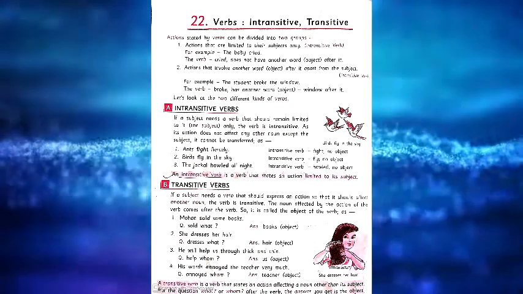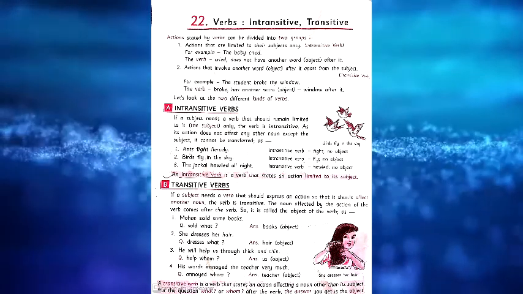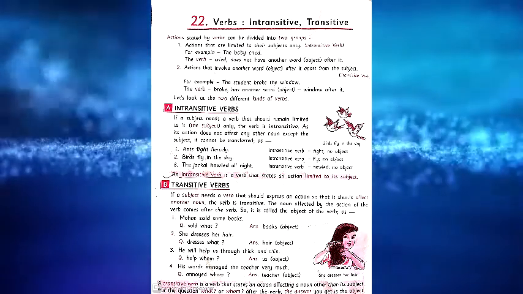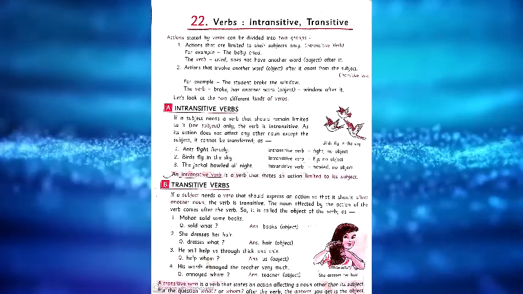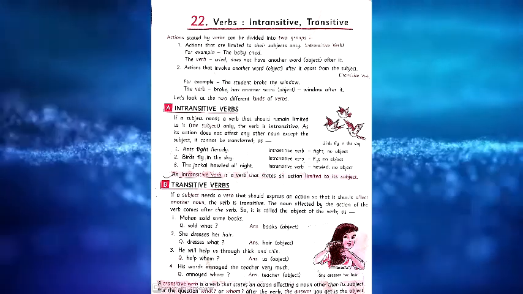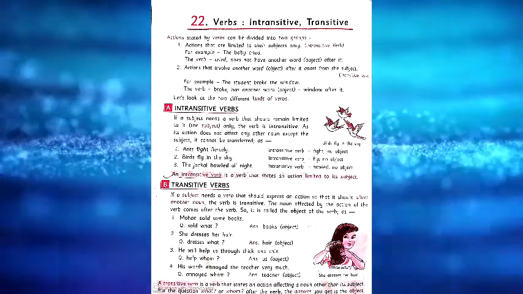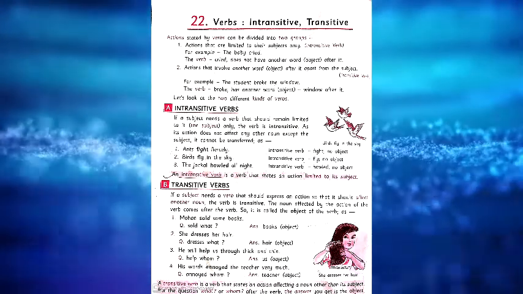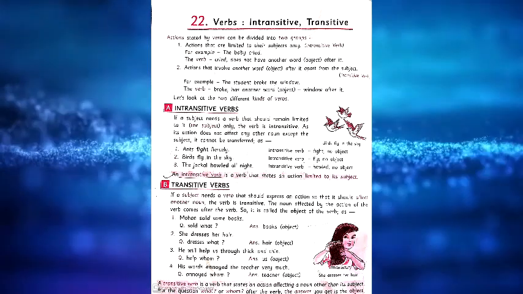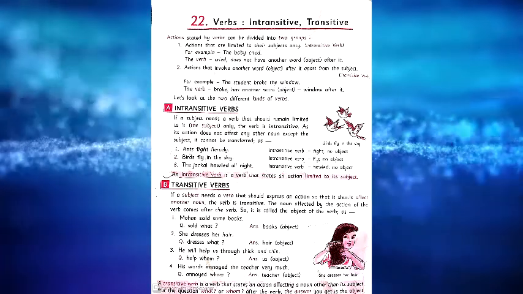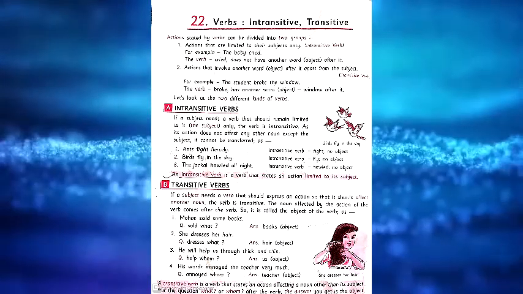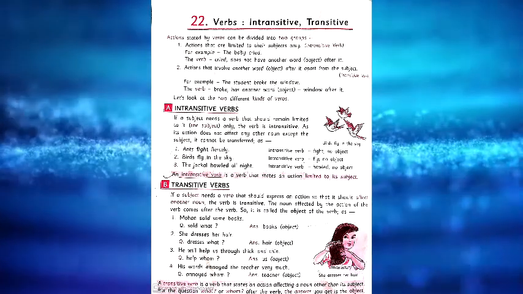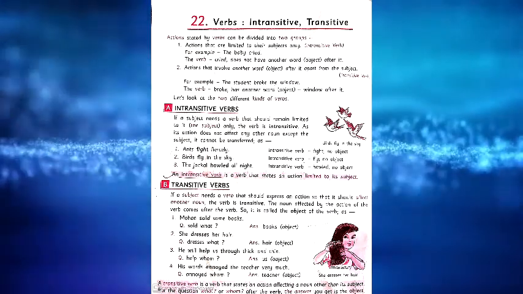First we already learned one example, the baby cried. Cried is the verb, and after that cried there is no object, so it's considered an intransitive verb. Here, ants fight fiercely. Fight is the verb, then fiercely is there. Fiercely is not an object, so it's considered an intransitive verb. Birds fly in the sky. Sky is not an object, so after that fly there is no object, so it is also considered an intransitive verb.